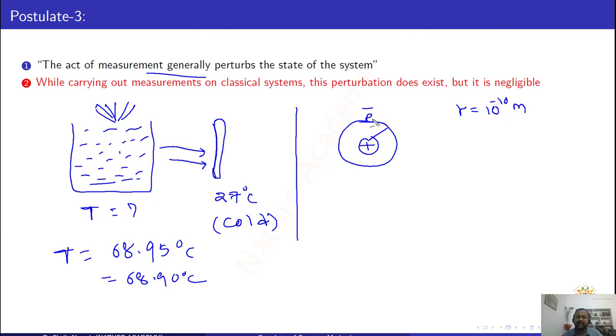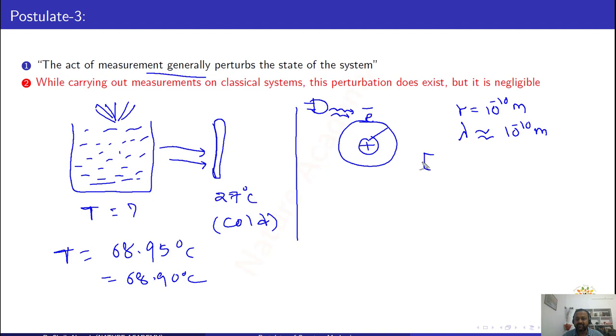Now if you want to find this electron, you should use a photon of wavelength approximately equal to the size of the orbit, that is 10 power minus 10 meters. To locate this electron, we must use a detector. Here the detector is my photon. When you bombard this photon on this electron, you can find the location of the electron. So what is the wavelength of the photon? You should use a photon of wavelength approximately equal to 10 power minus 10 meters.